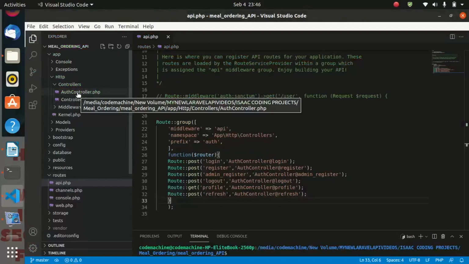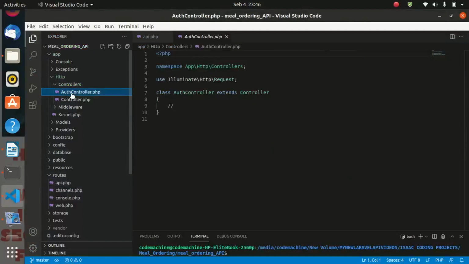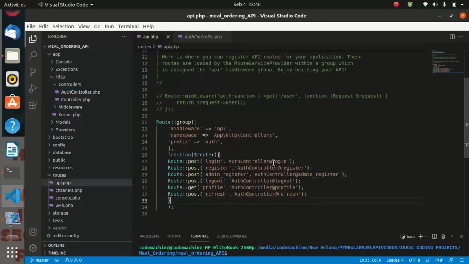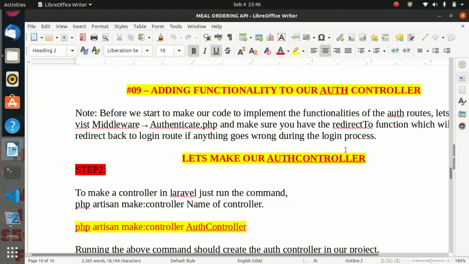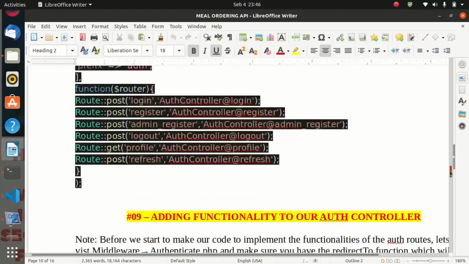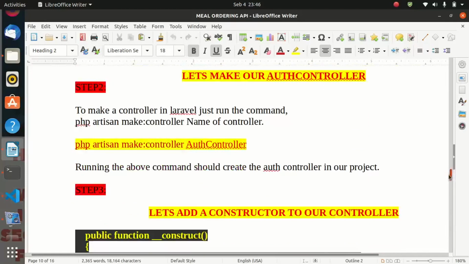Now let us go ahead and open our auth controller. So this is a fresh controller where we are going to put our login functionality, our register functionality, our refresh functionality, and the rest of the methods as we define them here in the routes. But before we continue, let us see what's next on our agenda.